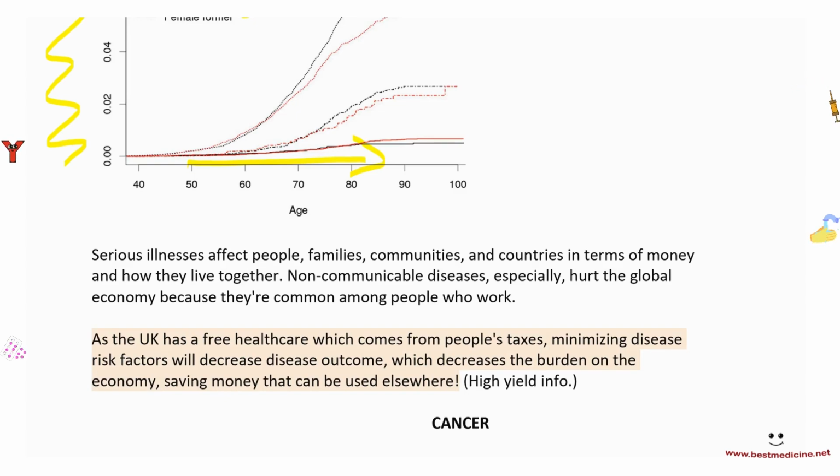If there is free healthcare, it comes from people's taxes. So if we try to minimize disease risk factors, then this will decrease the disease outcome. If there are fewer people sick, then there's less burden on the economy, right? Saving money that can be used elsewhere.